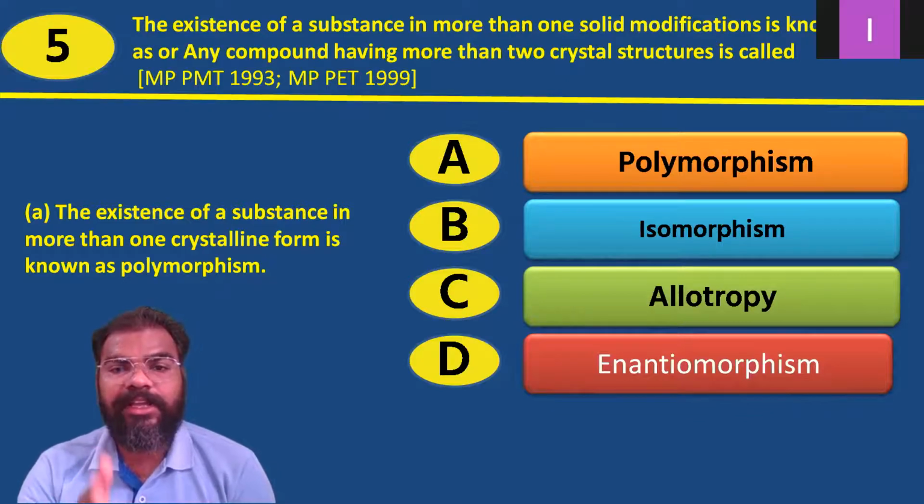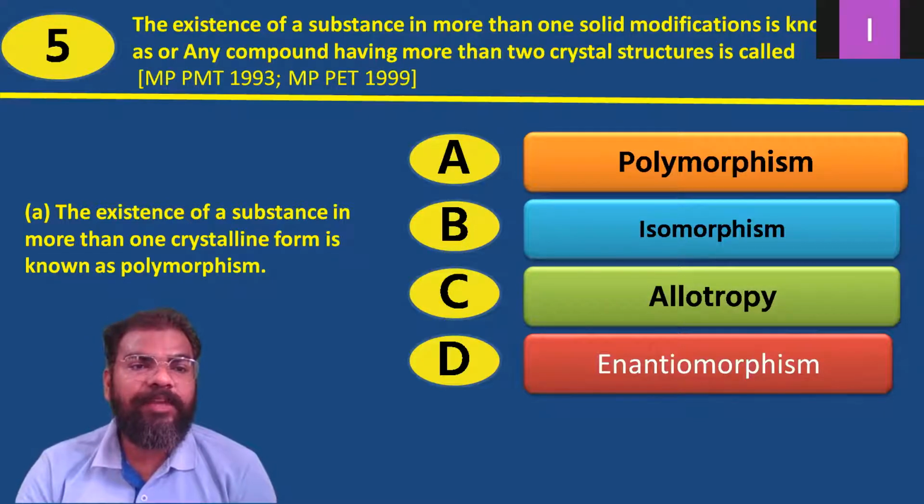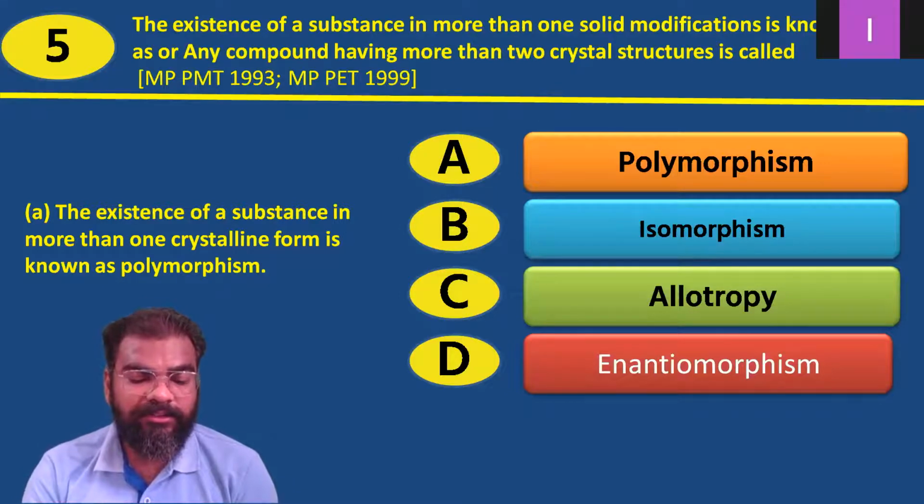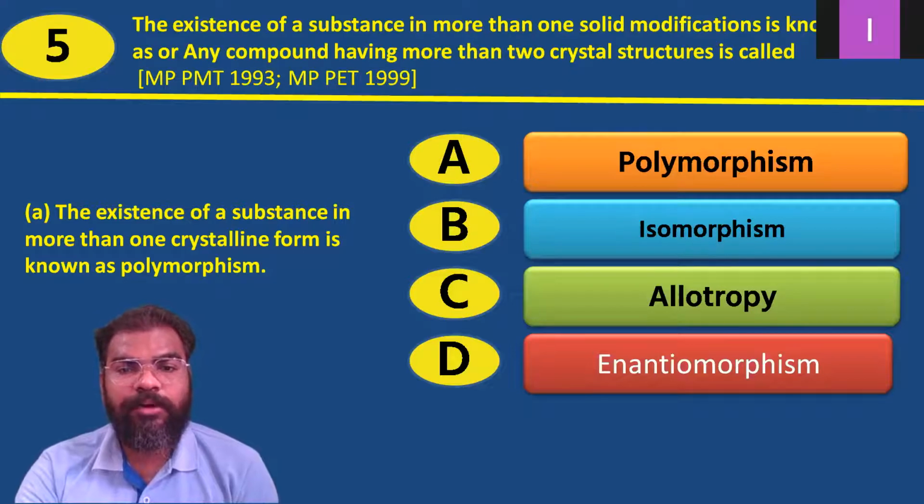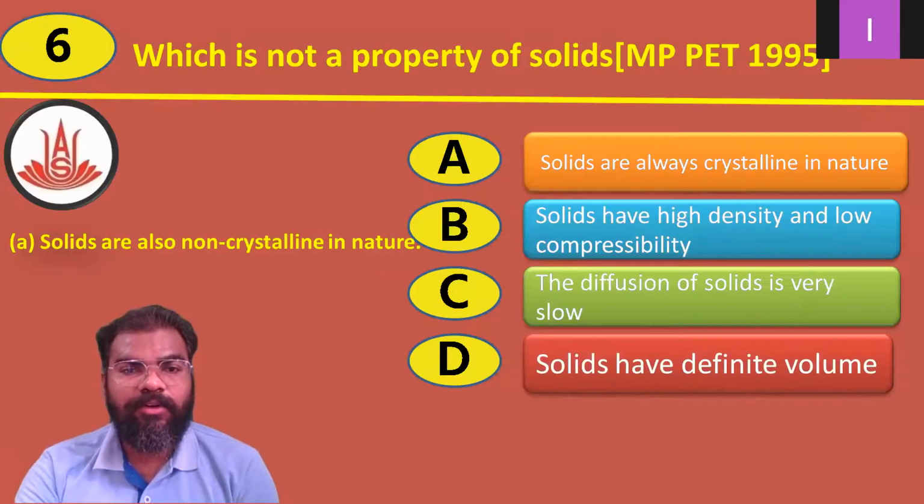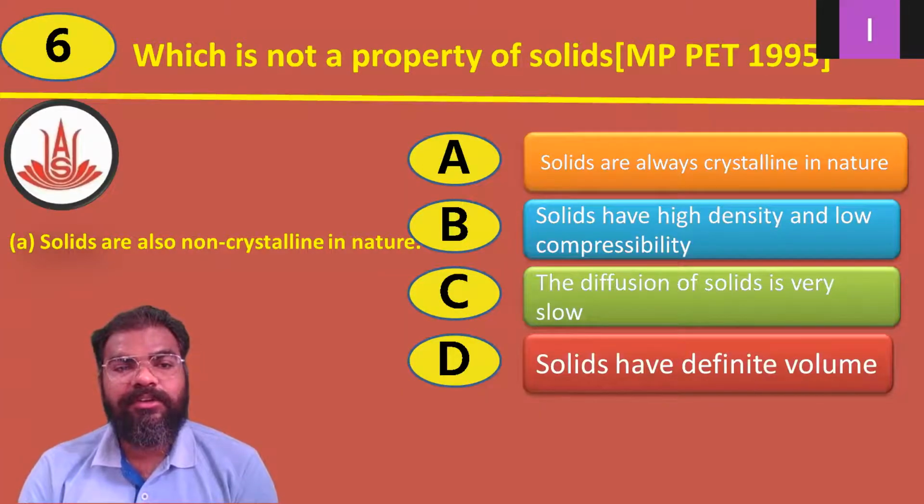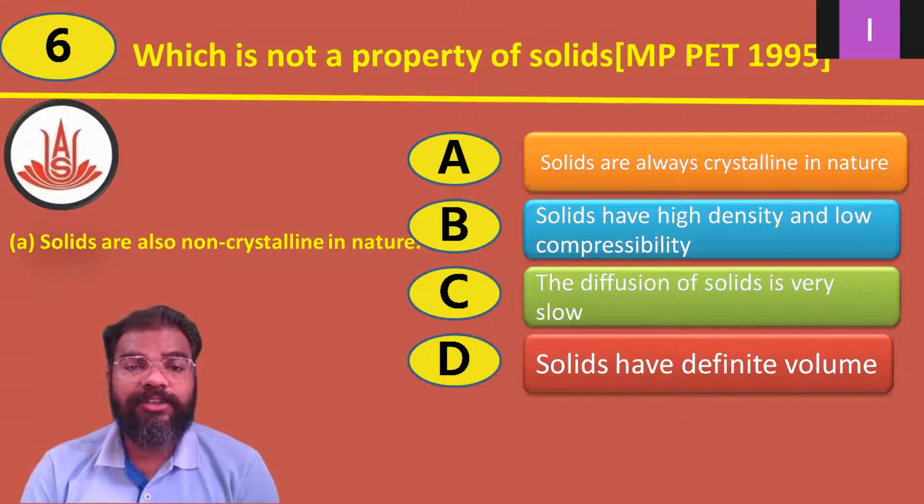Straightforward, directly they have asked the question in MPPMT 1993, MPPET 1999. So option A, polymorphism, is the correct answer for question number 5. Now, question number 6: which is not a property of solids.